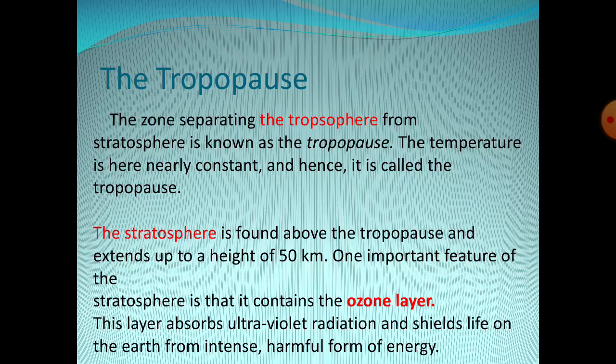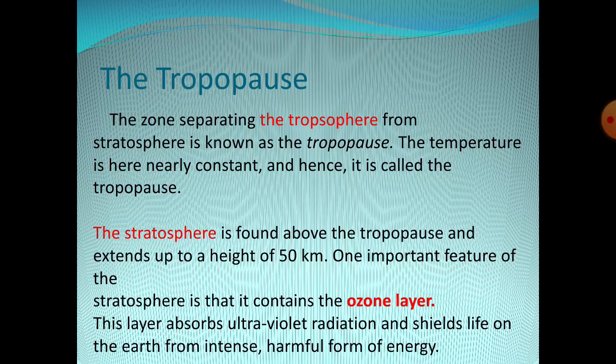Next, coming to tropopause. It is a layer which separates the troposphere and the stratosphere. The next one is the stratosphere. The stratosphere layer is found above the troposphere and extends up to 50 kilometers. One important feature of the stratosphere is that it contains the ozone layer, which filters the harmful ultraviolet rays coming directly from the sun.